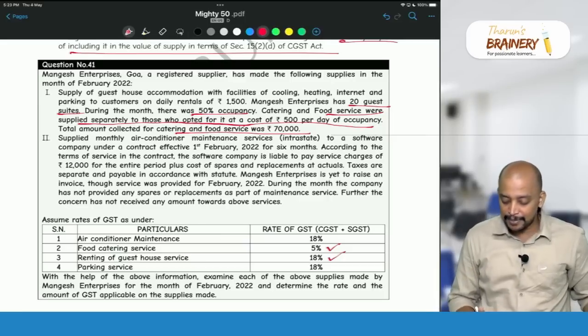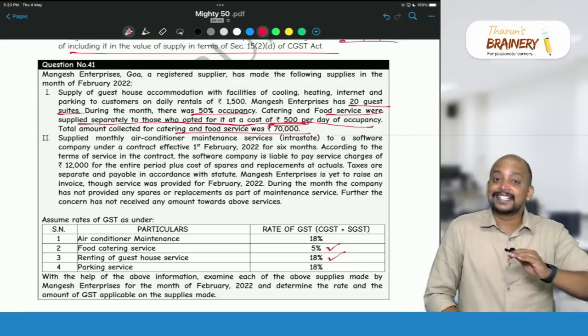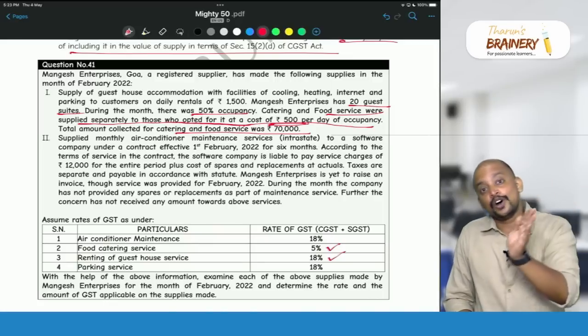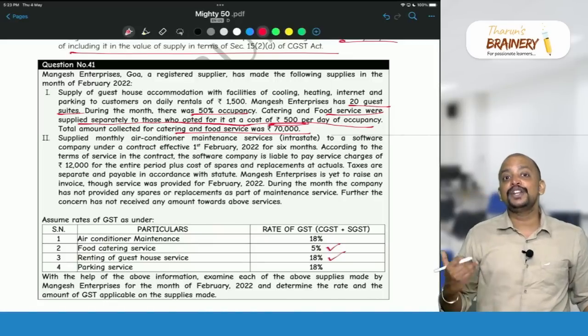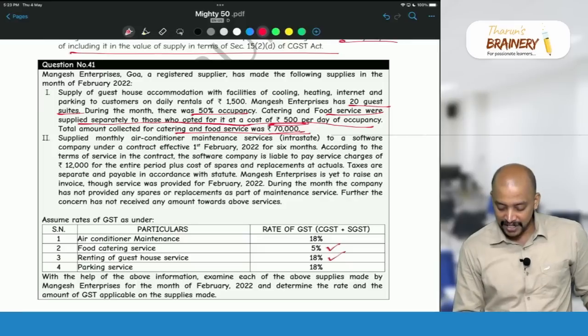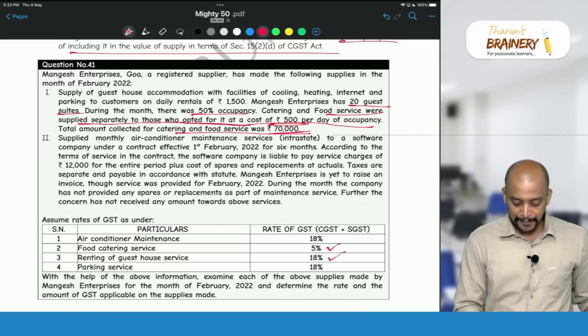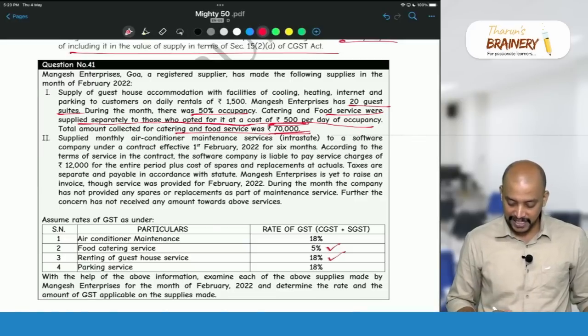But there is no single price, because a separate price is there, 500 rupees per day. Which means it is neither composite supply nor mixed supply. Then it will be individual supplies taxable at the respective rates. So therefore, this 70,000 will be taxable at the respective rate of 18%. And that is for catering and food service, which was 70,000.